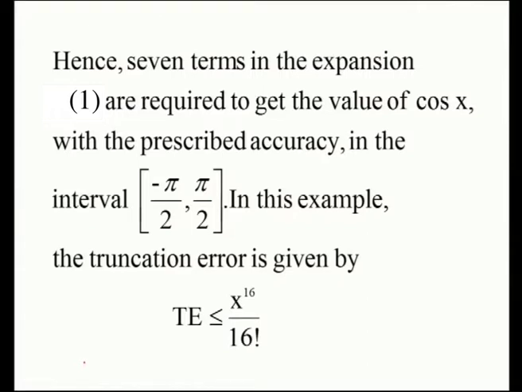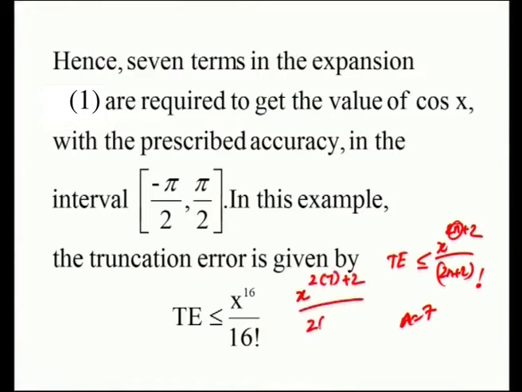So, when we use the truncation error, which is less than or equal to x^(2n+2)/(2n+2)!, we put n equal to 7, we get x^(2x7+2)/(2x7+2)!, that is 14 plus 2, x^16/16!.